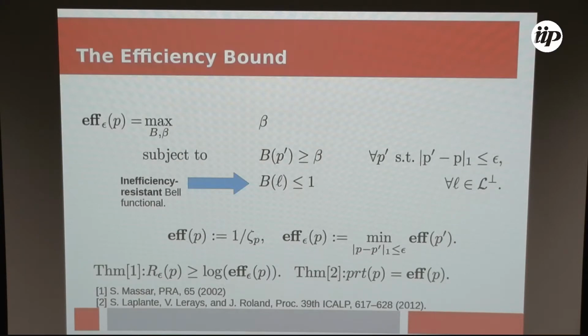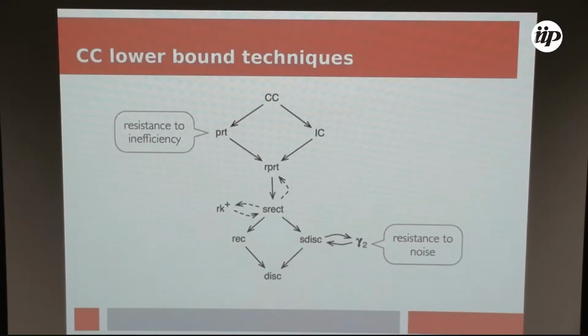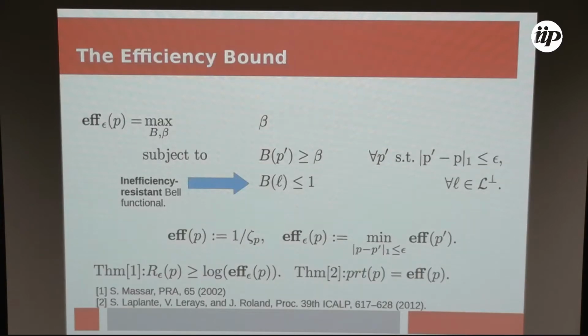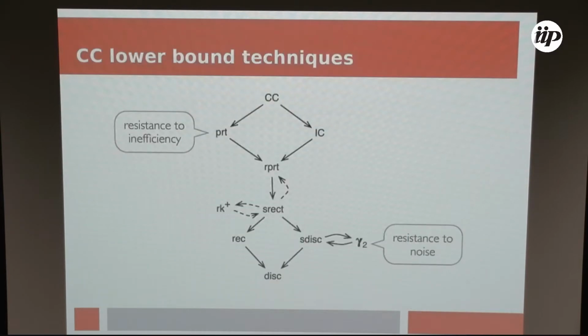These are the many techniques that we have. Okay, so it's equivalent to the partition bound, which is a bound that was studied in communication complexity, and it turns out to be equivalent to the efficiency bound. And it's, like I said, one of the strongest.